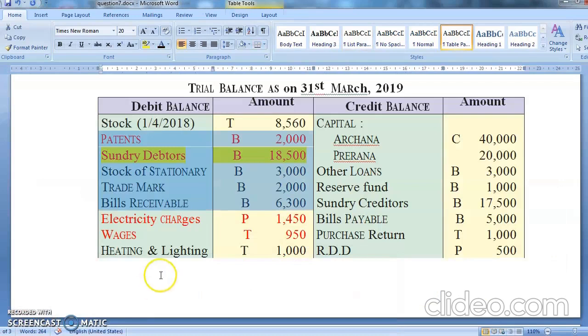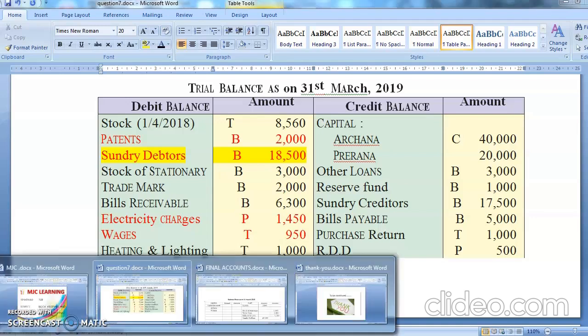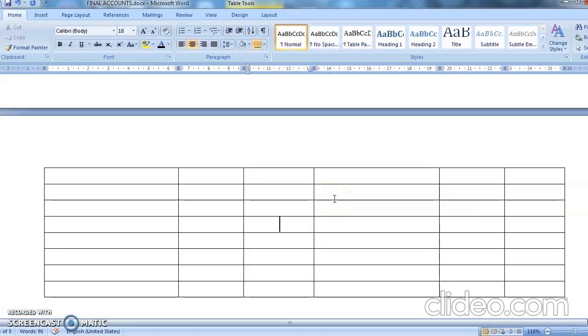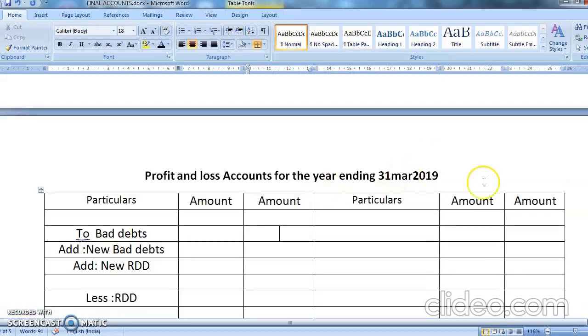Okay, students, chalo ahead. Electricity, profit and loss account, wages and heating trading account. Electricity is 1450 having an adjustment, wages 950 having an adjustment, and this heating is having an adjustment. Okay, students, so first we'll go to profit and loss account. Yes, profit and loss account.